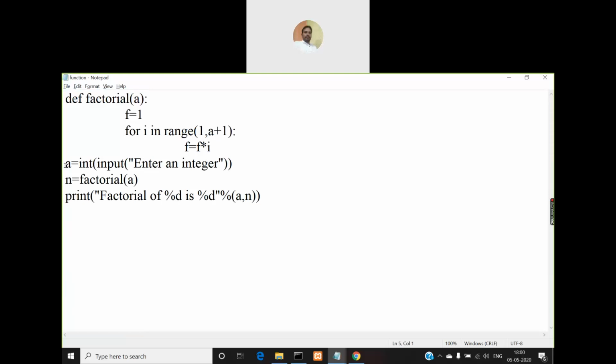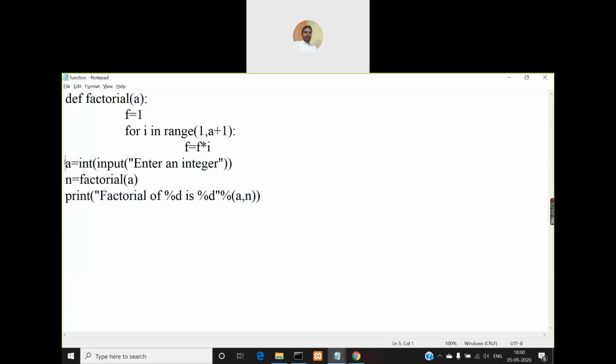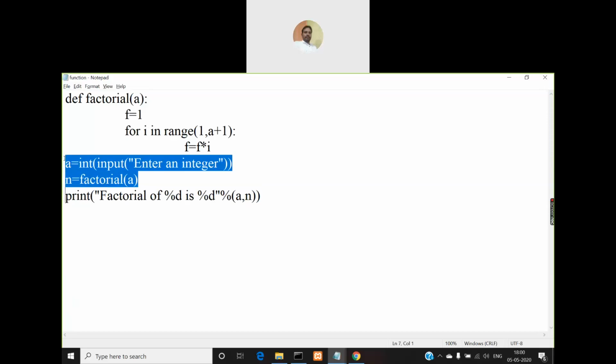So look at the code that is written outside the function. How many lines of code is written? 3 lines of code are written outside the function. So execution of your program begins with this statement first. The first statement which is outside of all the functions gets executed first, right? Then the next statement, and then the next statement, the final one, the third statement. So if you want to make a call to this function, from where do you have to make a call? Because the program begins execution from here, outside the function. So somewhere in these 3 lines of code, you have to make a call to the function. Then only your function gets executed.